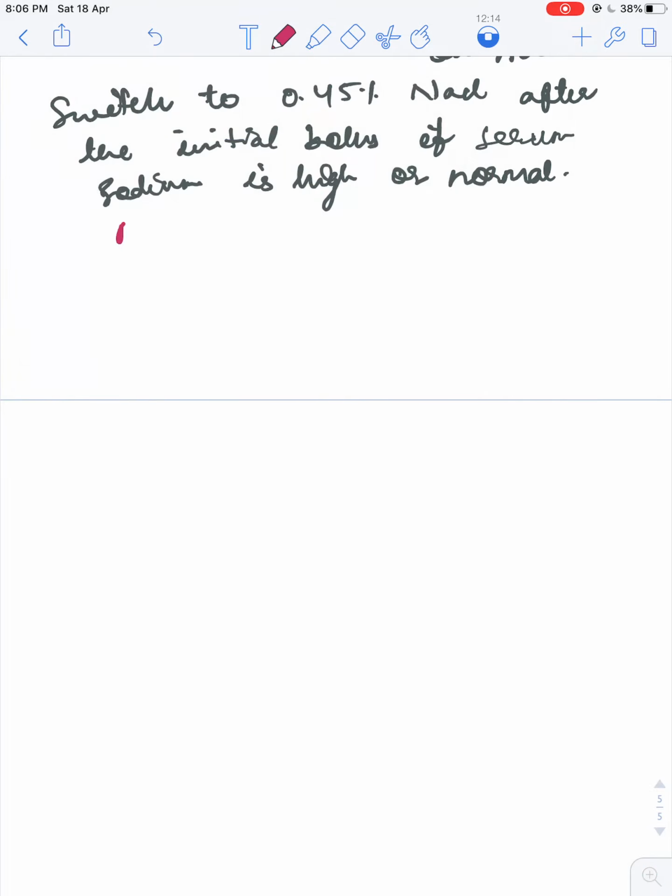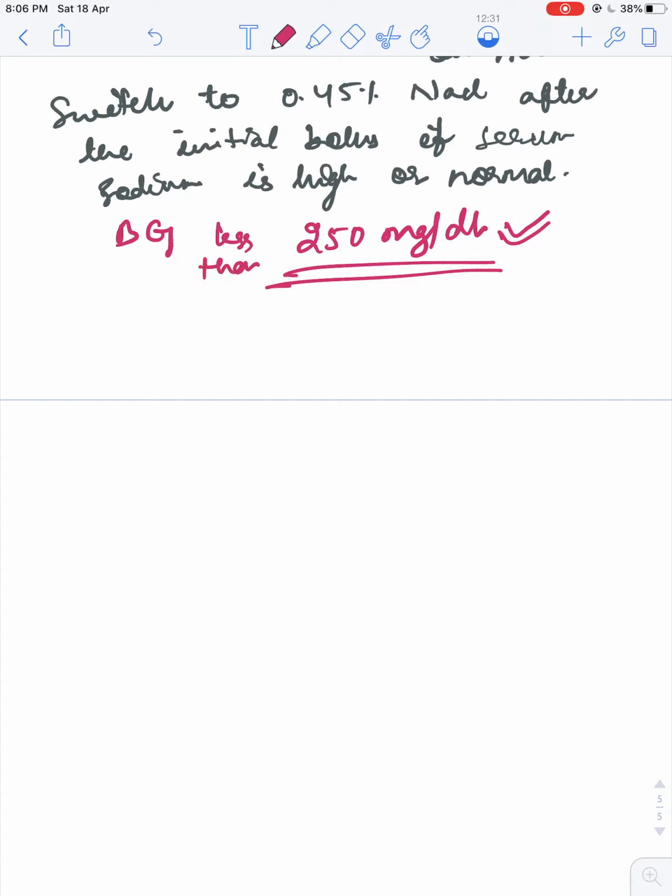When the plasma blood glucose falls below 250 milligram per deciliter, then 5% glucose should be given, because the blood glucose falls before the ketone bodies are fully cleared from the circulation. Also, this glucose is required to restore the hepatic glycogen.